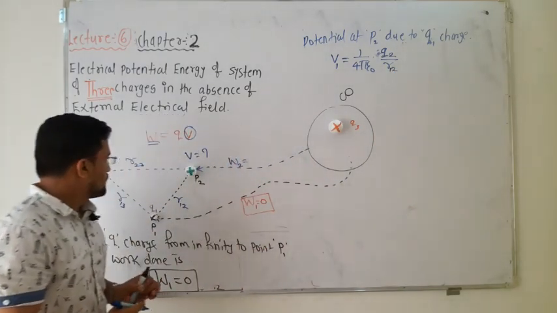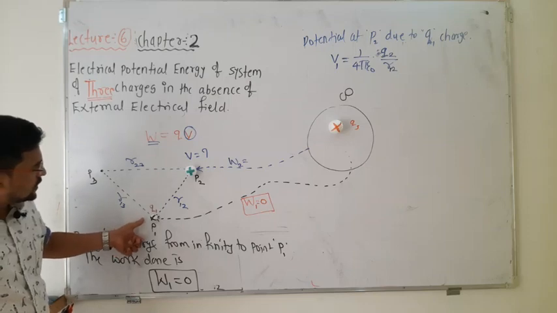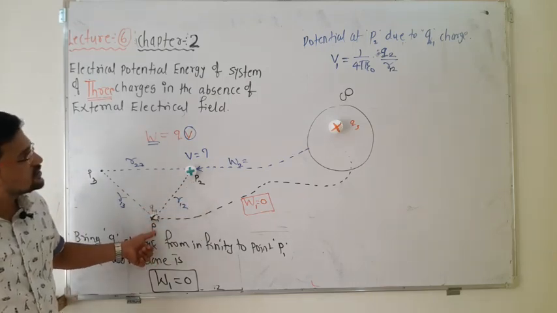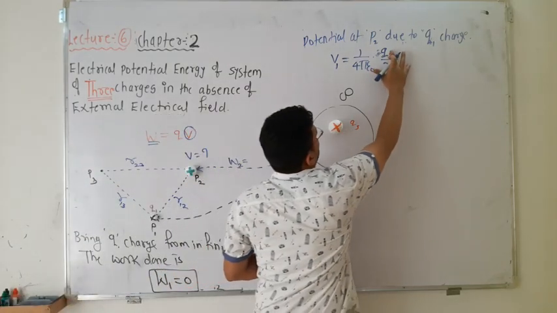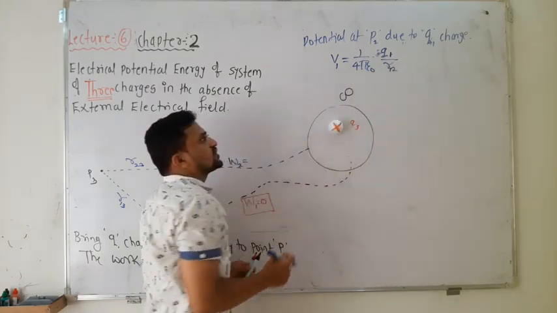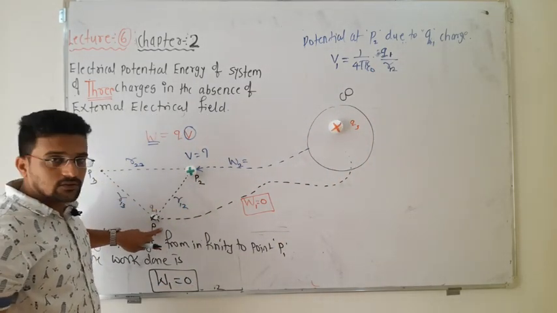So this is the potential due to the charge Q1 at point P2.